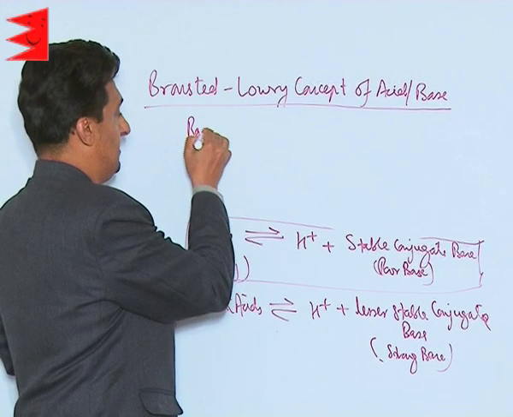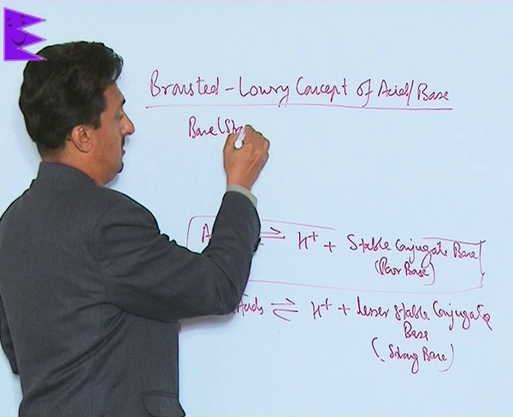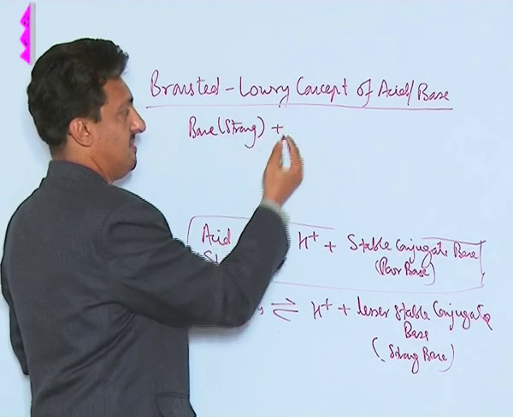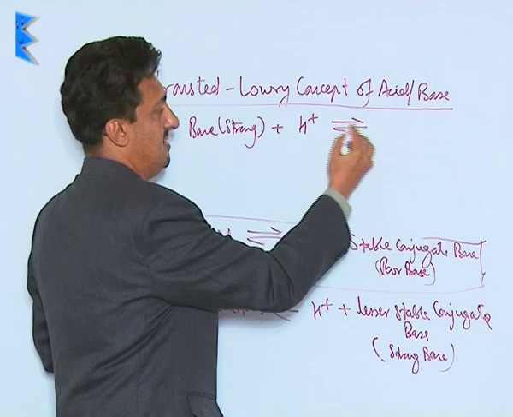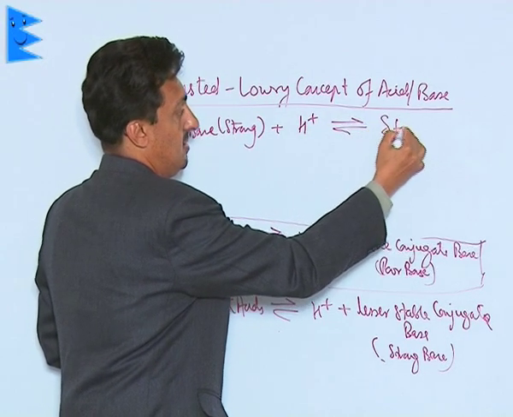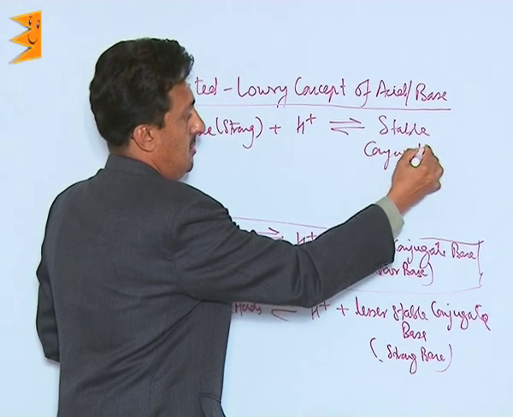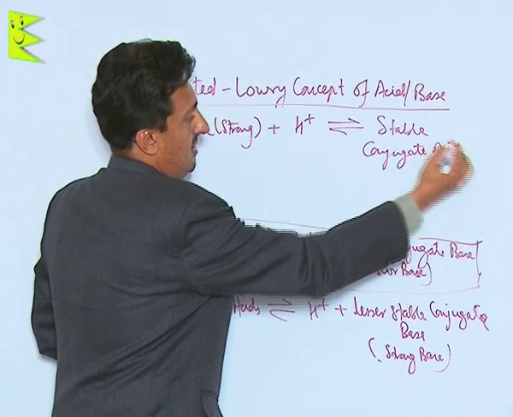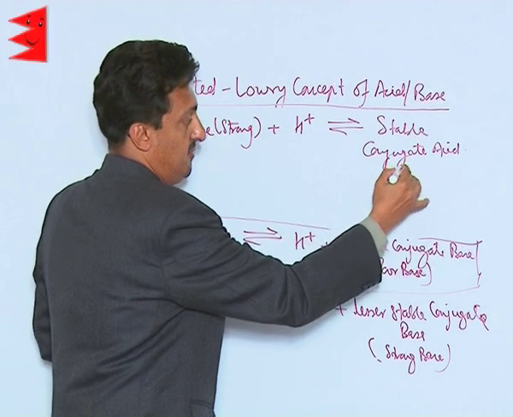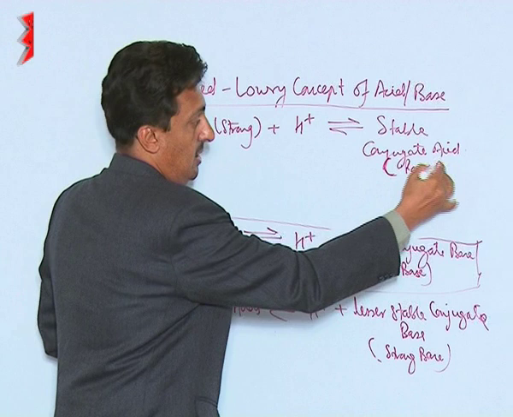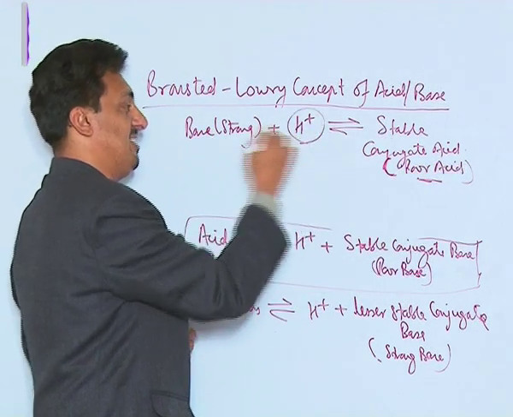the base, if it is a strong base and it is accepting this H plus ion, will have a very stable conjugate acid, very stable acid, which will be a poor acid, because if it is poor, then only it is not giving this H plus ion.